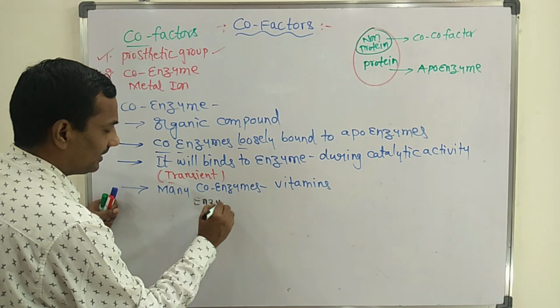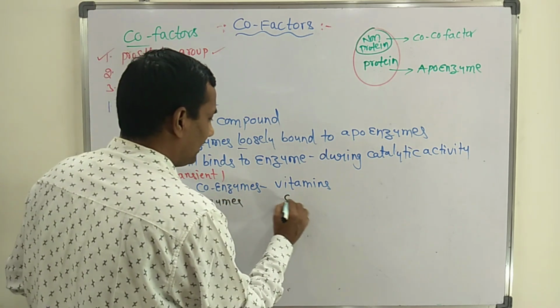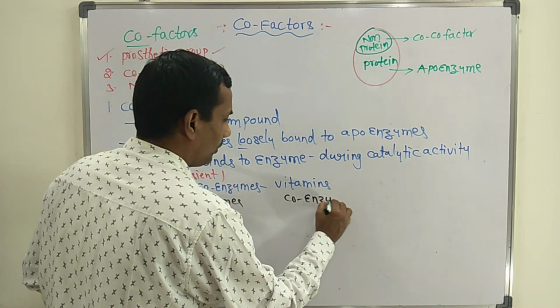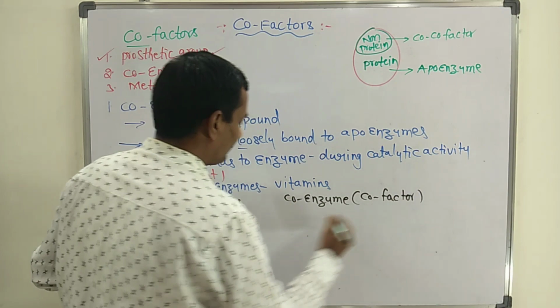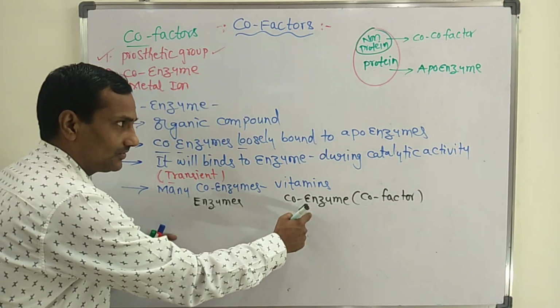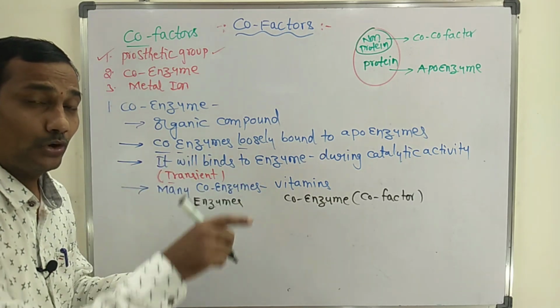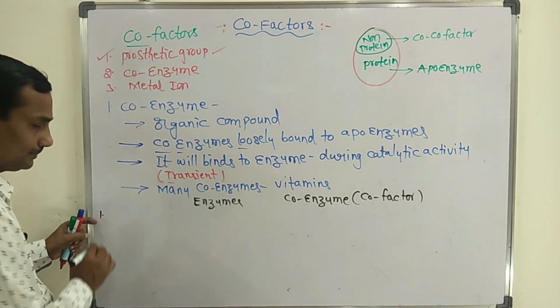Now I am writing here the different types of enzymes. Coenzyme is a type of cofactor. Now I am writing the list of enzymes, as well as what type of coenzyme is found in that particular enzyme.